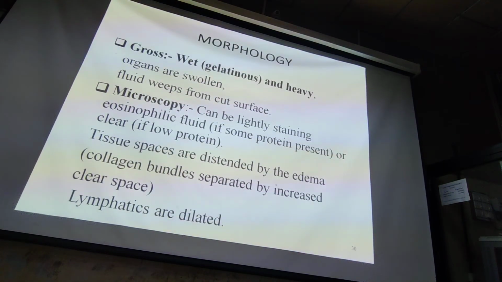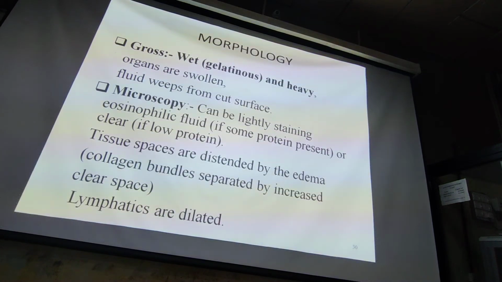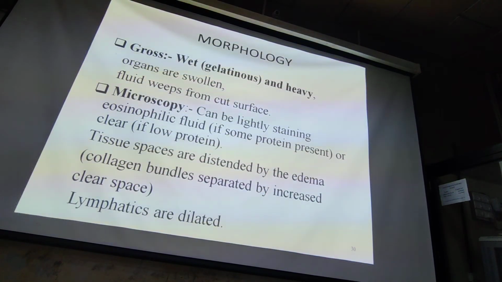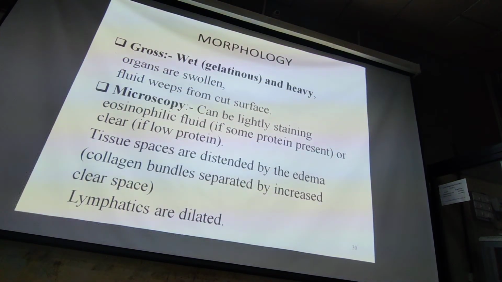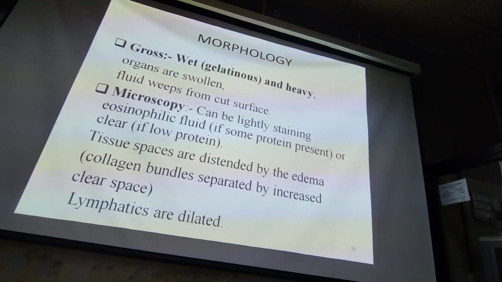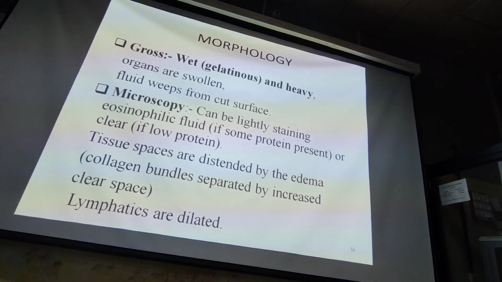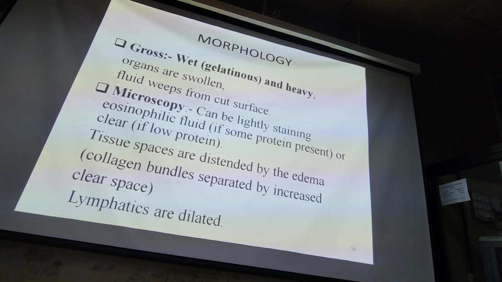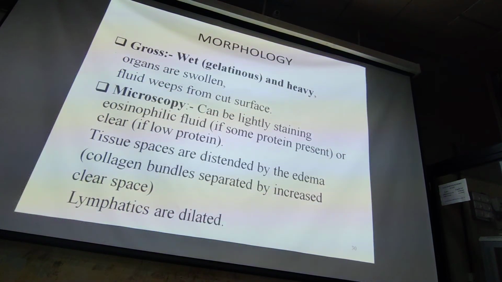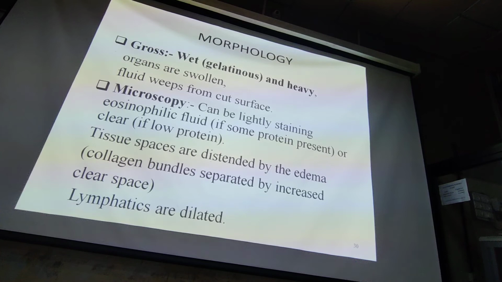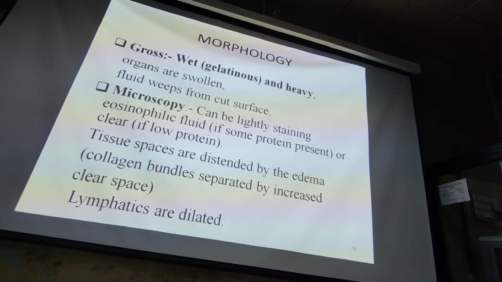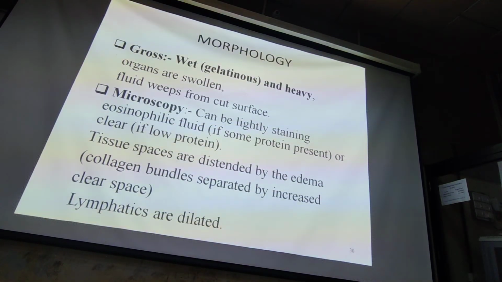Morphology of edema: the affected organ is wet, gelatinous, and heavy. Normal lung is spongy in nature and light. Whenever there is collection of fluid, it becomes heavy, moist, or wet. Fluid weeps from the cut surface. When you cut, the fluid comes out. On the outside you do not see the edema, because it is interstitial. In the spleen and kidney, you do not see fluid from outside, but on the cut section, fluid weeps from the